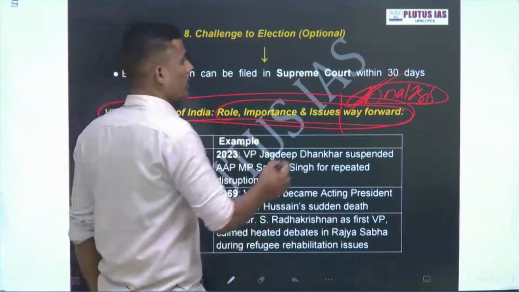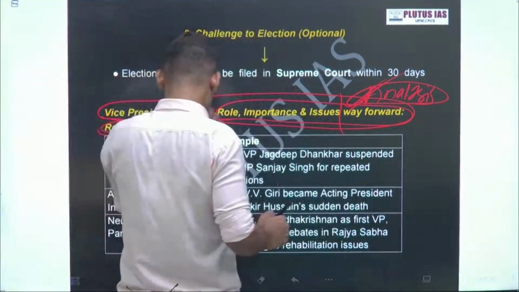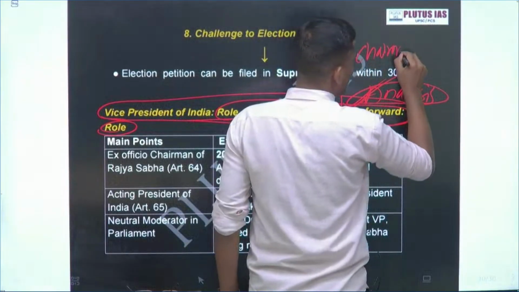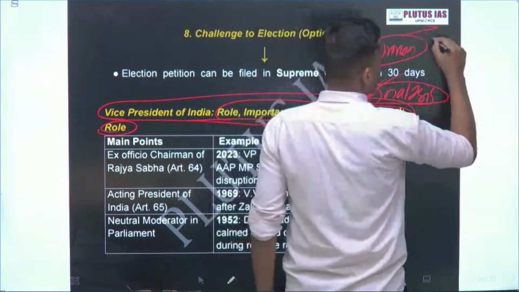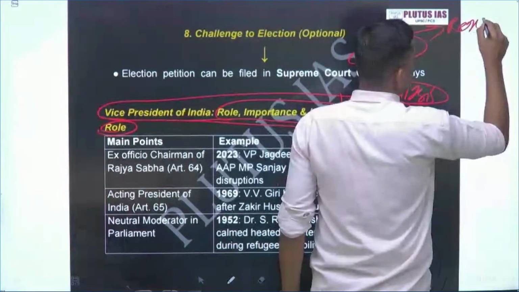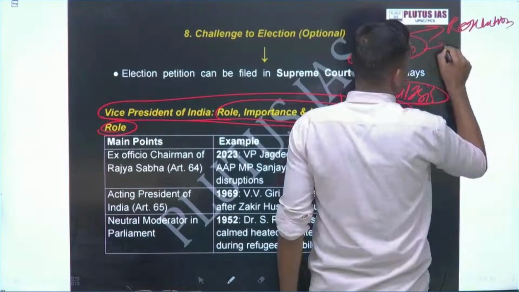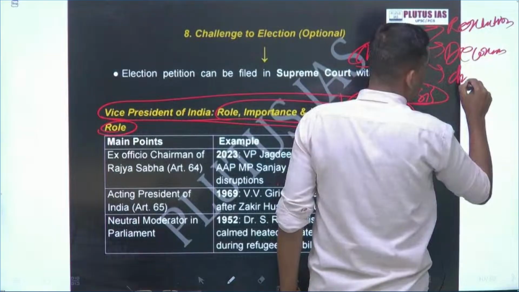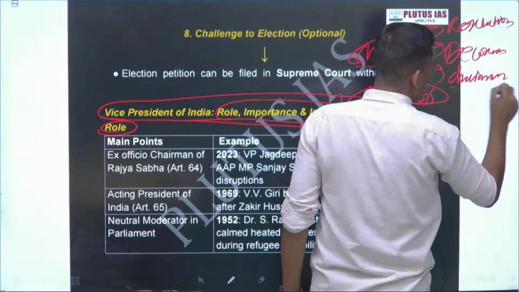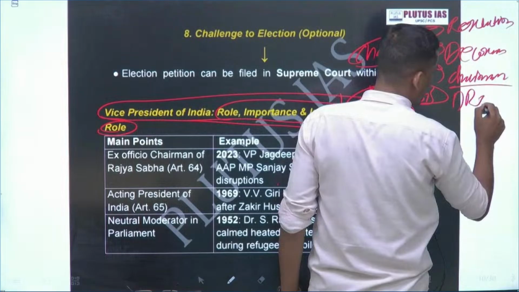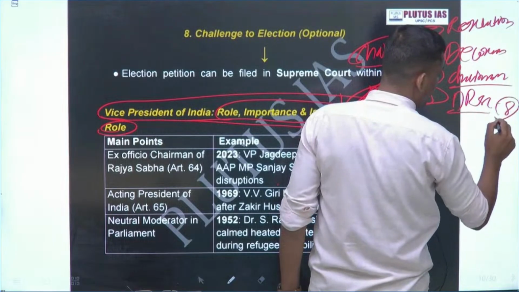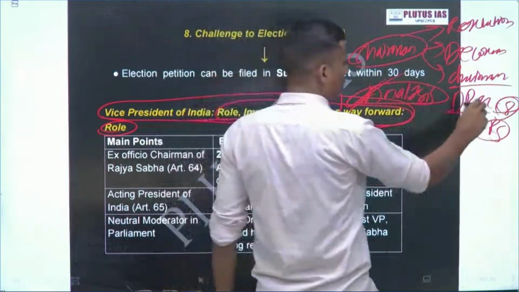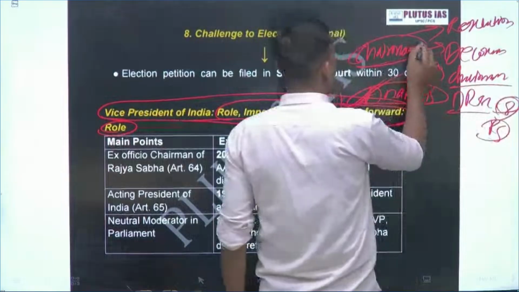This is just one power, but he can do many as chairman. I would say he has many powers. First is regulation of the house, maintaining decorum, and committee selection. You might know the departmental related standing committees. Eight committees come under the Rajya Sabha, and all the chairmen of these eight committees are appointed by the chairman only.